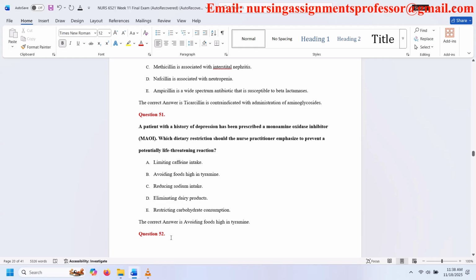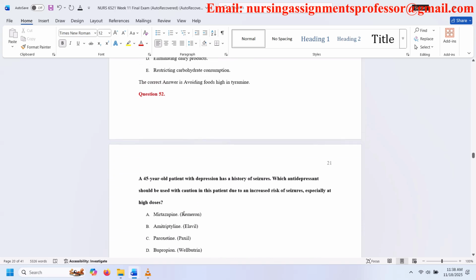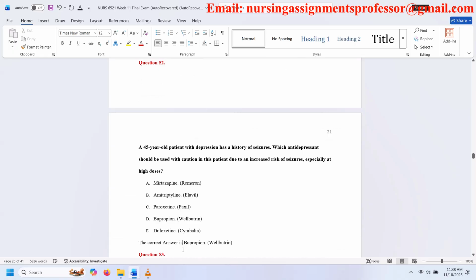Question 52. A 45-year-old patient with depression has a history of seizures. Which antidepressant should be used with caution in this patient due to an increased risk of seizures, especially at high doses? A. Mirtazapine. B. Amitriptyline. C. Paroxetine. D. Bupropion. E. Duloxetine. The correct answer is bupropion.